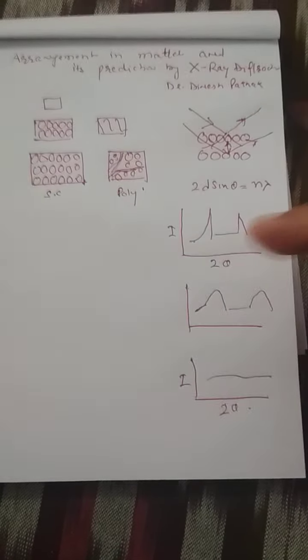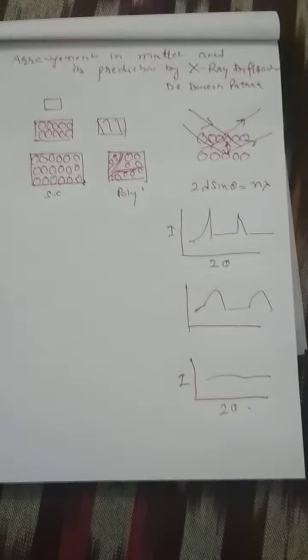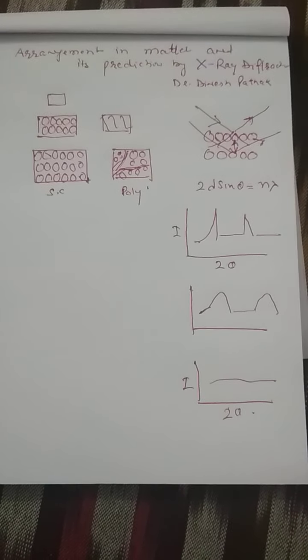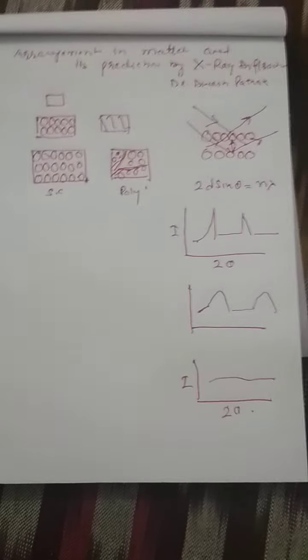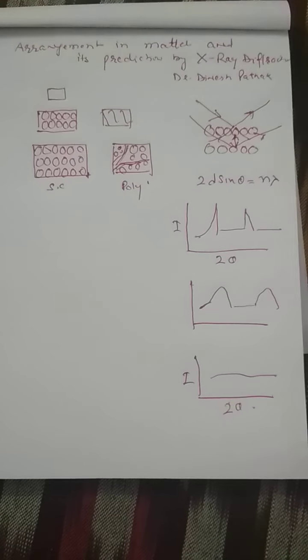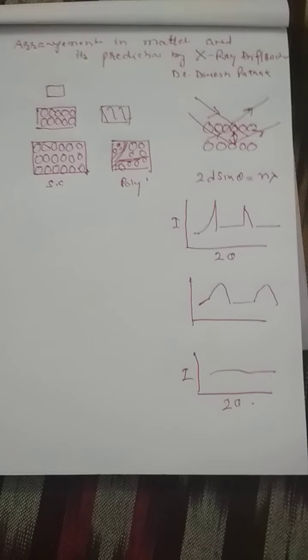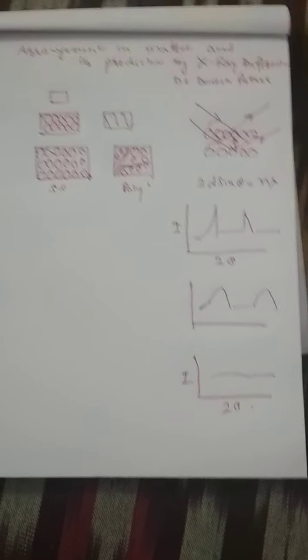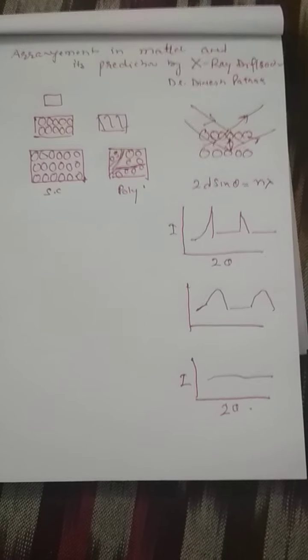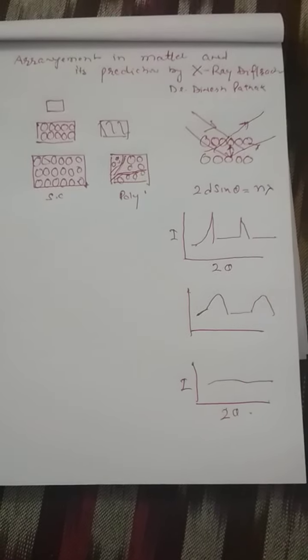Then we can even find the size of those clusters, and many more things can be analyzed. This idea was given by Bragg, the father-son Nobel laureates, and this experiment is named Bragg's X-Ray Diffraction experiment.